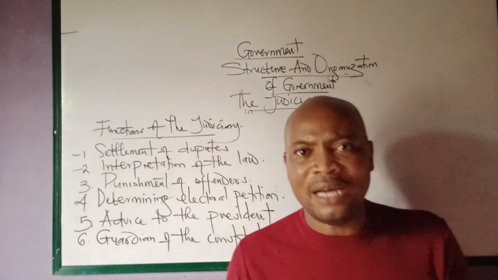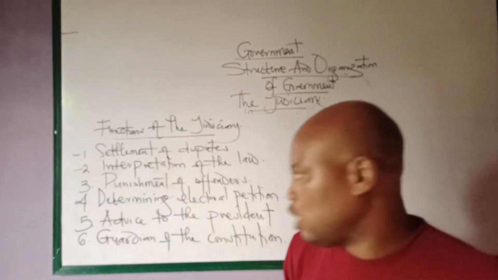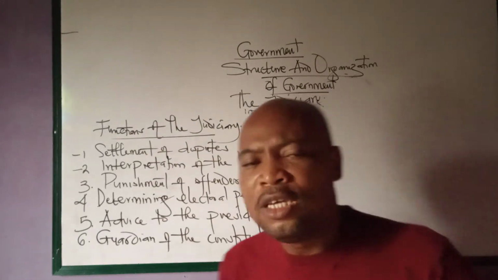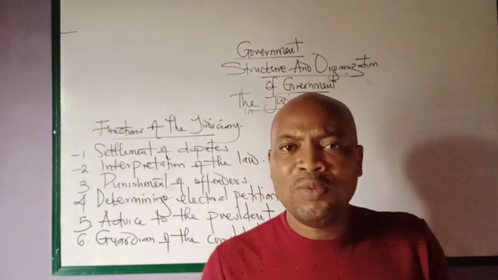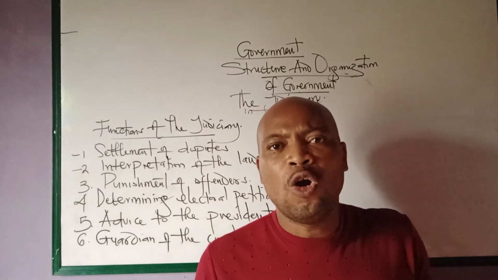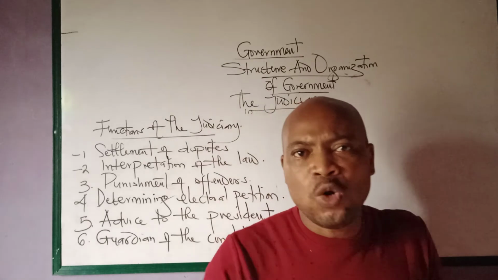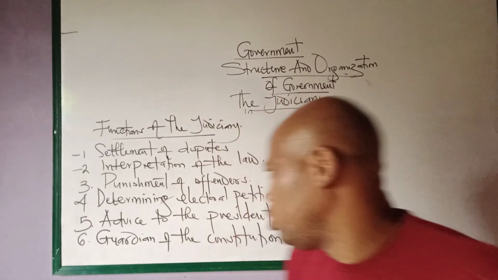They can go to a tribunal who will determine who is actually the true winner of the election. Then advice to the government or to the president. The judiciary can also advise the president on the prerogative of mercy, or who the president should pardon. That's what we call the prerogative of mercy. Such advice is given by the judiciary.